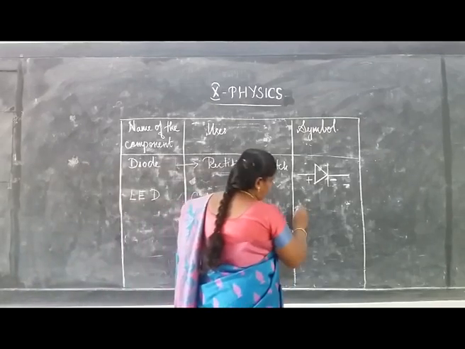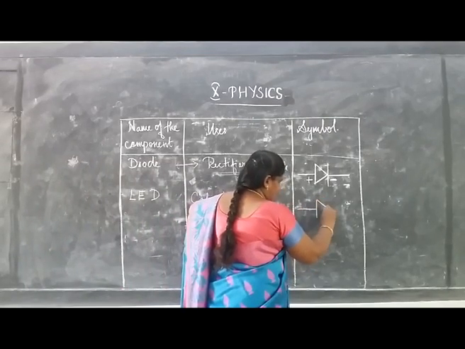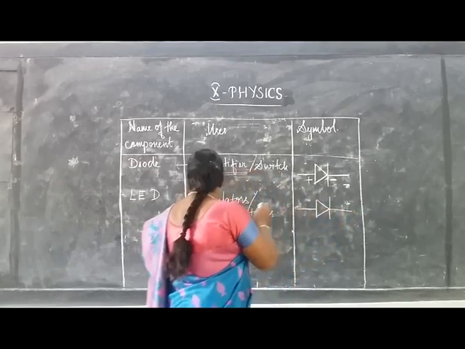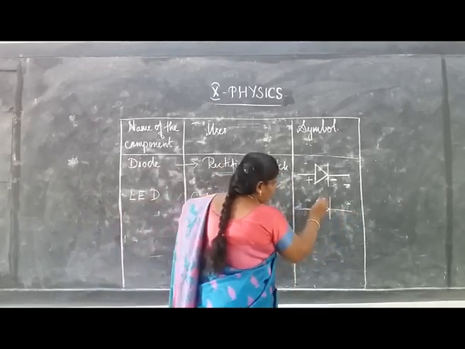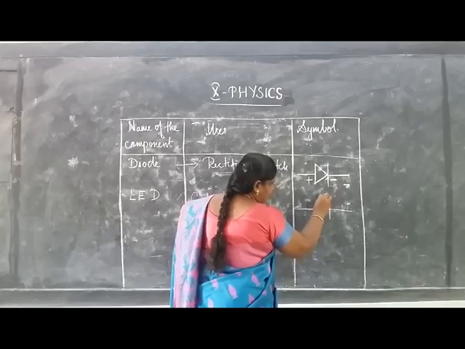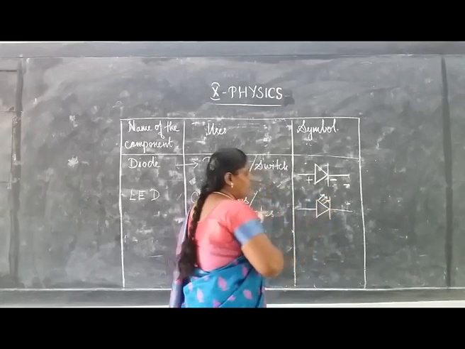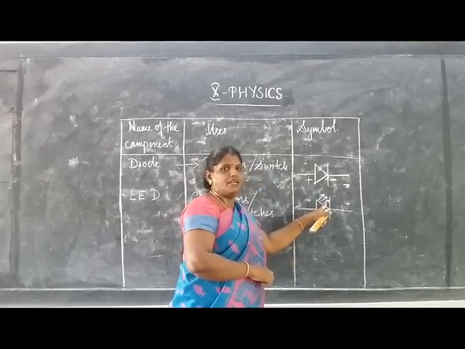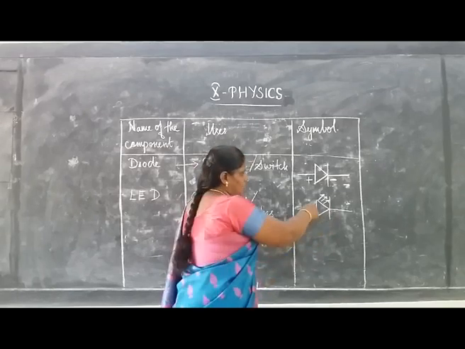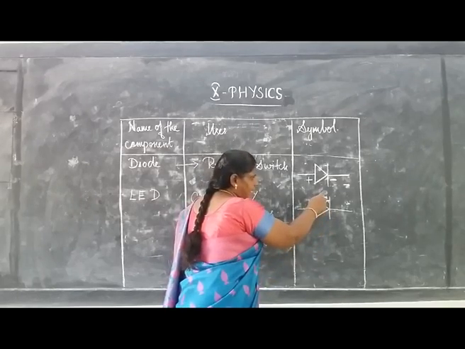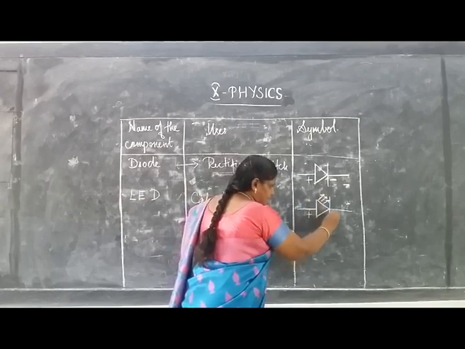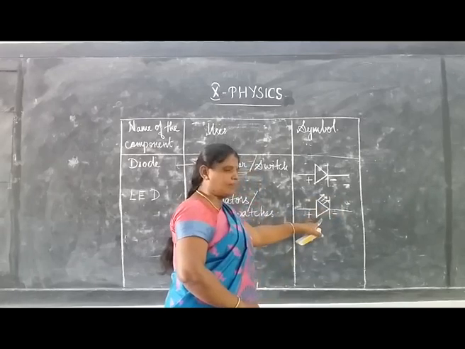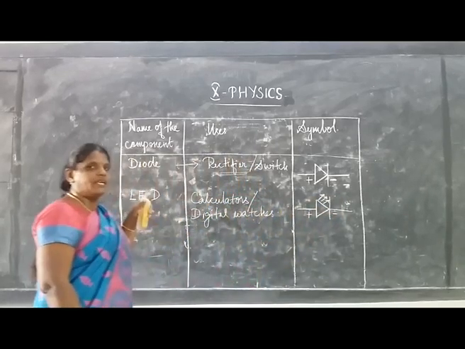The symbol for LED is the same as the diode, but here, since it is a light emitting diode, we have to put arrow marks. That is what it shows: visible light is emitted when the diode is energized. So this arrow mark represents the emission of light when the diode is energized, or when the current flows through the diode. This is the symbol for LED, light emitting diode.